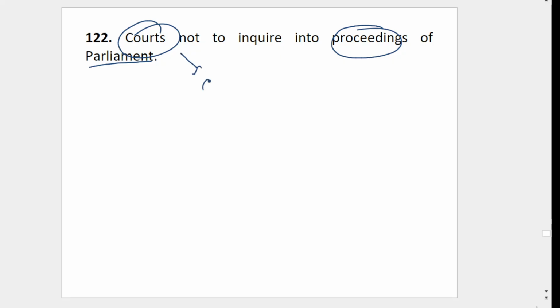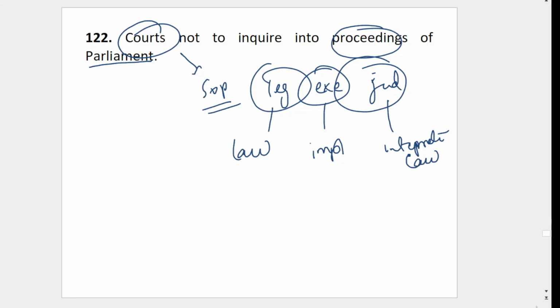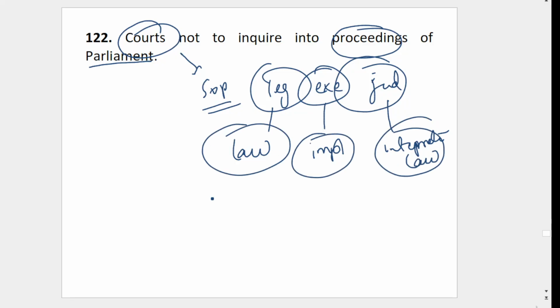So this is what is called separation of powers. Separation of powers means here legislature, executive, judiciary. Three wings are there in the government. The legislature will make a law. The executive will implement the law. The judiciary will interpret the Constitution or interpret the law. Implementing the law, for example, let's say 100 rupees is the fine if you do some X act. This is made law. Now who will implement this? The bureaucrats, the government servants, will implement. That is, the executive will implement.